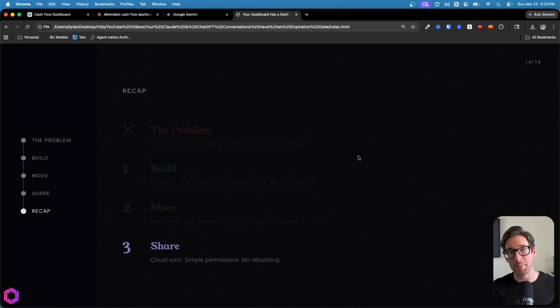And instead of overcomplicating things, you want to take the simplest approach possible, at least to start. And with all the people that I've worked with, the simplest way to do this is using cloud services that you're likely already utilizing. So if you're using Google Drive, OneDrive, or Dropbox, you can sync your local folders on your desktop to the cloud. You can update the very specific permissions for each of the folders or even individual files so people have access to those files once you've updated them. And that's it.